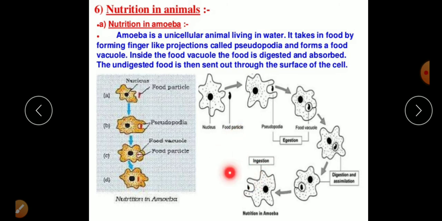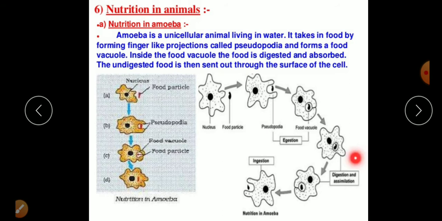Now we start from the first, ingestion, which means intake of food. The food is taken in by the help of the pseudopodia towards the inside of the body of the amoeba. In the second part, a food vacuole is formed over here, right? And some enzymes will work here. Digestion means complex molecules are changed into simple molecules that we can absorb easily. The next step is absorption. I will show you in another slide.